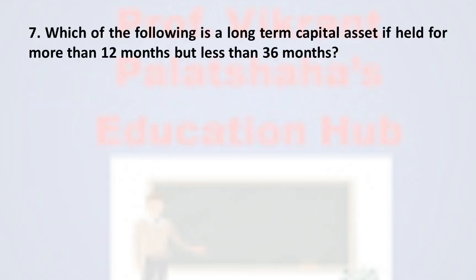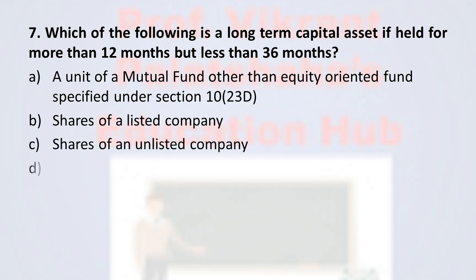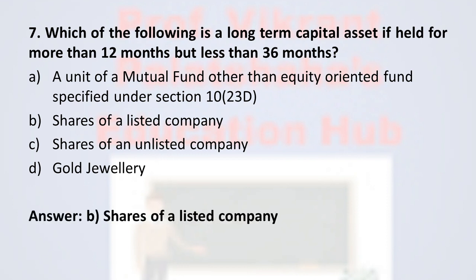Next, question number 7. Which of the following is a long-term capital asset if held for more than 12 months but less than 36 months? Option A, a unit of mutual fund other than equity oriented fund specified under section 10(23D). Option B, shares of a listed company. Option C, shares of an unlisted company. And option D, gold jewelry. And the correct option is shares of a listed company. Shares of a listed company held by the assessee for more than 12 months but less than 36 months are treated as long-term capital assets.